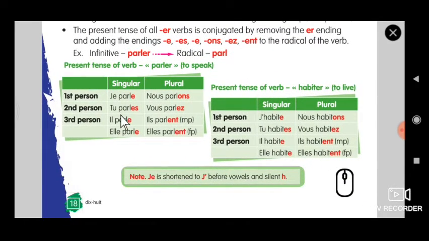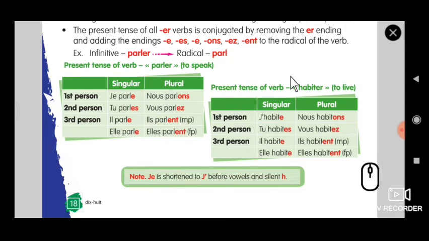Now you can see the radical is given in black and the endings are given in blue and red. So how is the present tense of the verb parler, meaning to speak, conjugated? Singular, plural. Je parle, tu parles, il parle, elle parle, nous parlons, vous parlez. I read like this because I taught you 3 sounds: parle, parlons, parler. That is the way you have to learn.